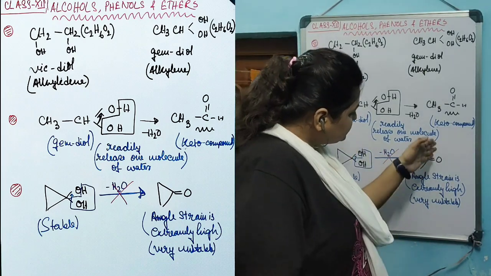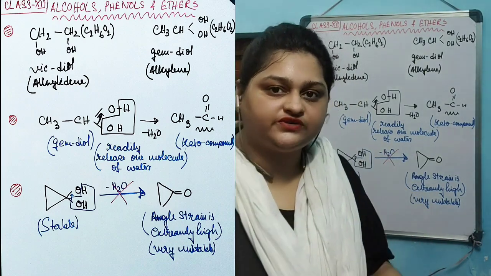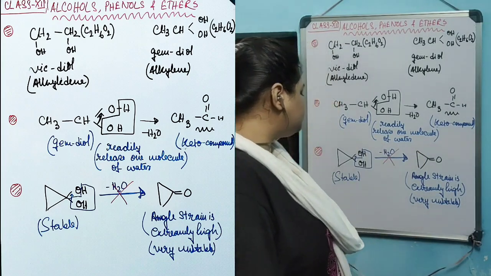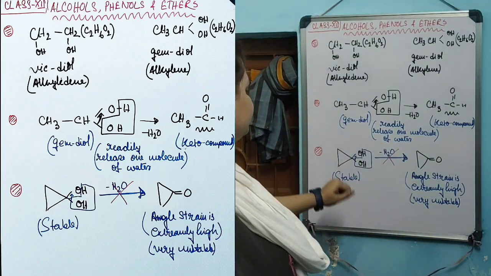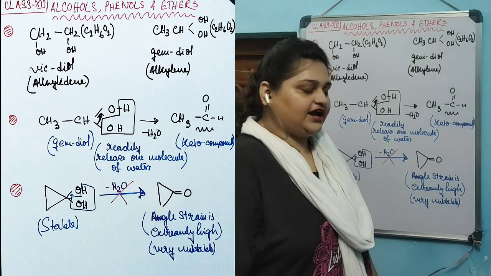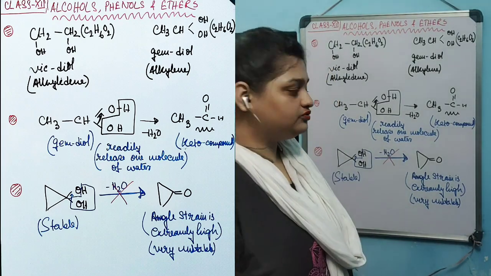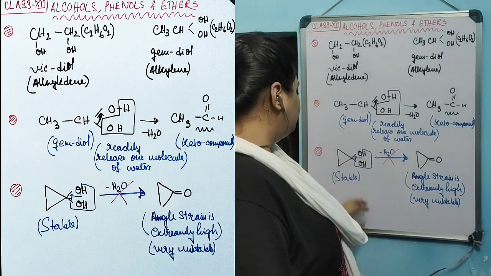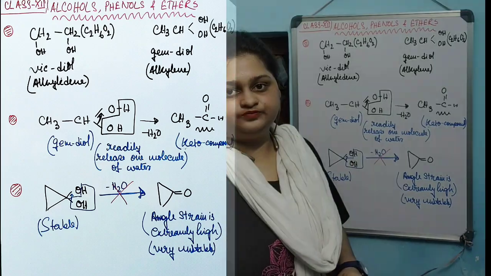The angle strain in this cyclic keto compound is excessively high. That's why, being a gem-diol, this particular gem-diol does not readily release one molecule of water. This is quite stable.